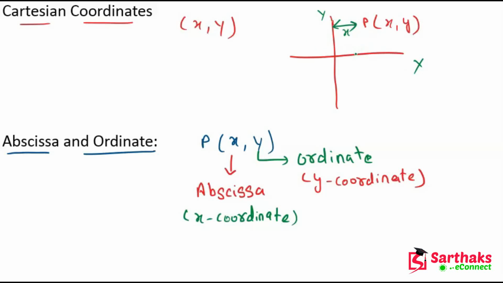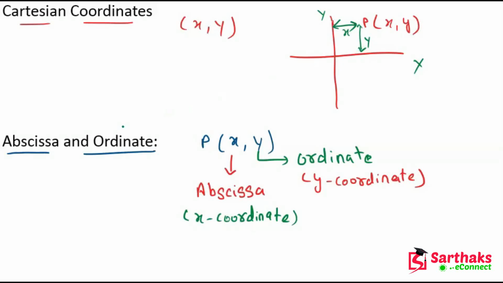And the second number in the ordered pair is called the ordinate. It takes the value of y. The ordinate is the distance of any point on the plane from the x-axis. So this is a point P, and this distance is y. This distance is y, my dear friends.